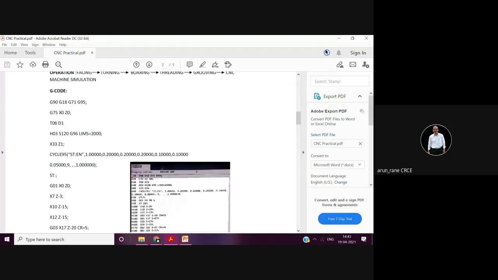Now you have taken the tool to the reference position. Now you are indexing. So tool number 8 D1. Tool number 8 is indexed, and then it will take the offset from D1. This H03 is not required for turning, so you can skip this. G96 and S120 and LIMS equal to 2000. G96 means constant surface speed, or cutting velocity.